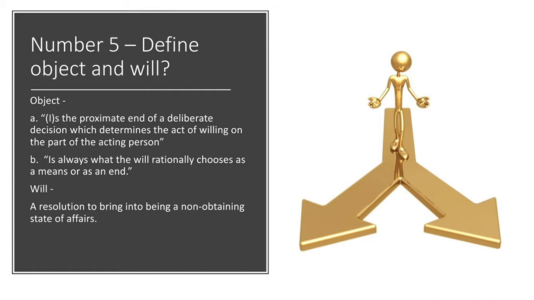It's what the acting person deliberately chooses, right? So what is the will? The will is a resolution to bring into being a non-obtaining state of affairs, right? So we make a resolution, a decision, a deliberated decision, and we do an action that there was nothing there before. The will is an event. And that's what not obtaining means. It wasn't there, and we brought it into existence by the act of our will. So that is the definition of object and the definition of will.